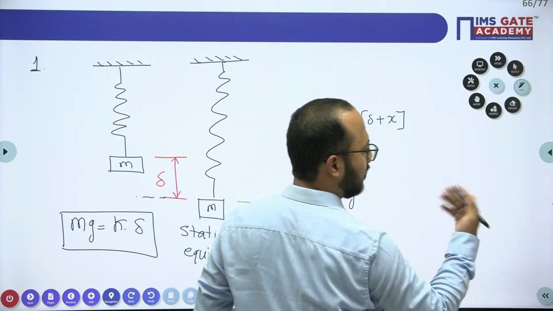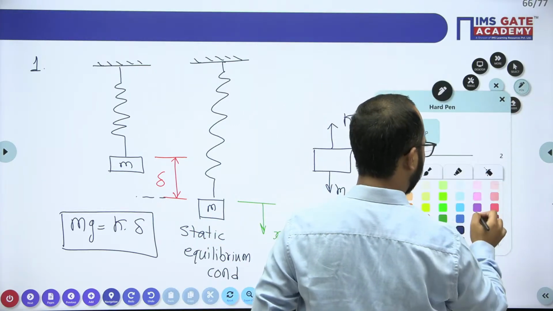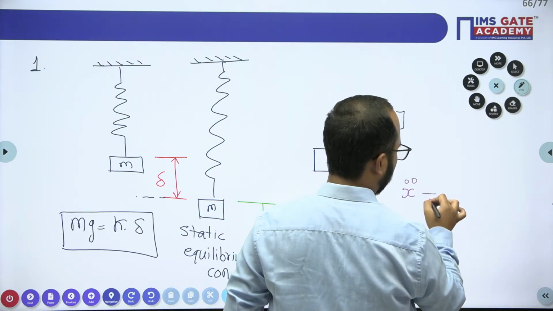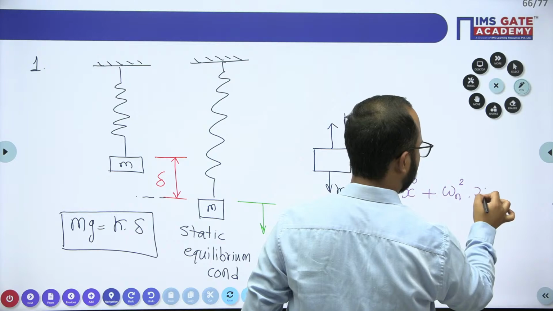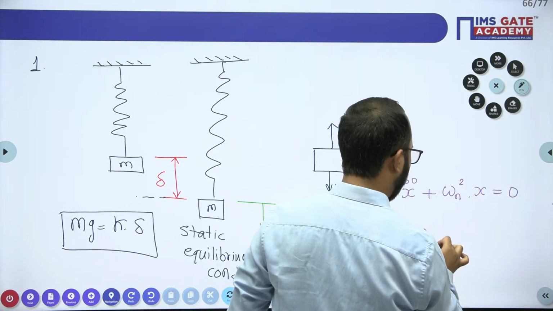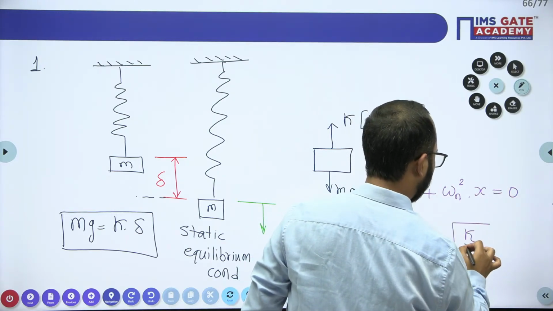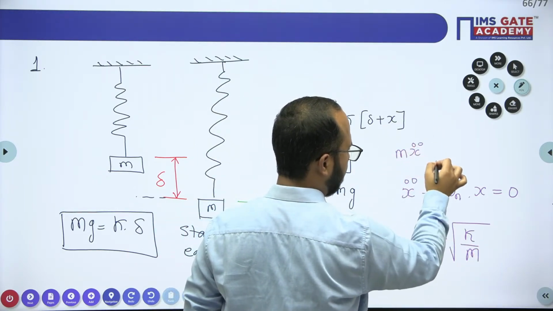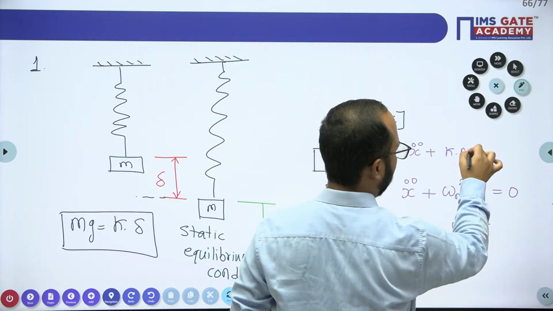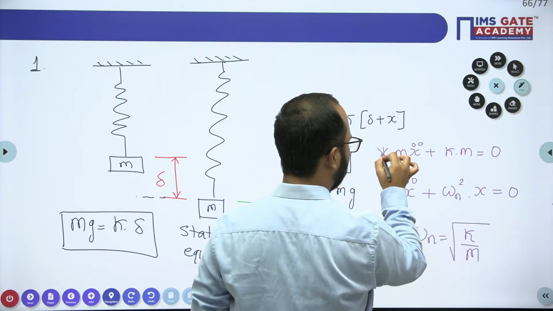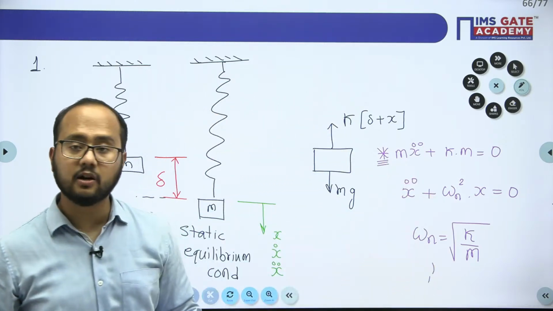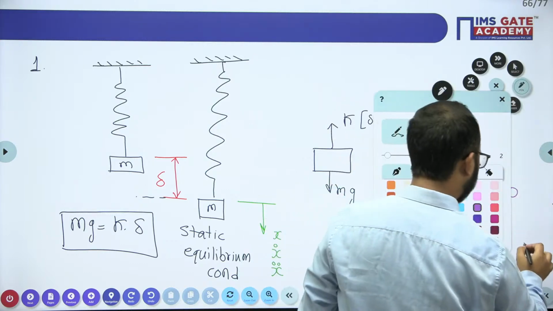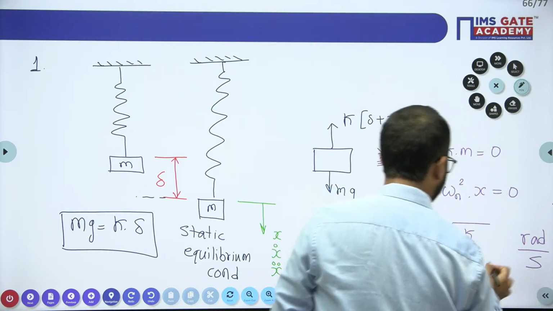After applying Newton's second law, you will have this equation: x double dot plus omega n square into x equals 0. So from here omega n will be under root k by m. The simplified format is m x double dot plus k x equals 0. That is the equation we are getting after analysis. Omega n, under root k by m, is the natural frequency, and it has a unit of radian per second, right?